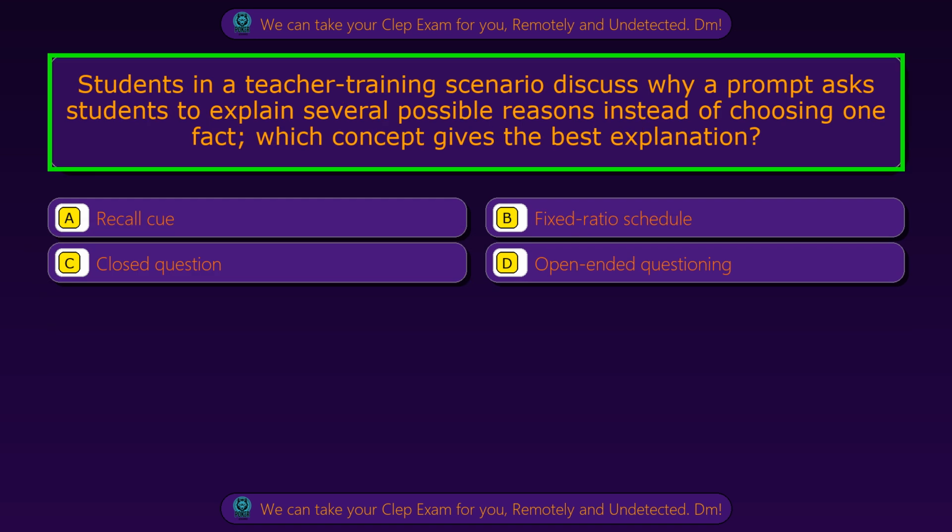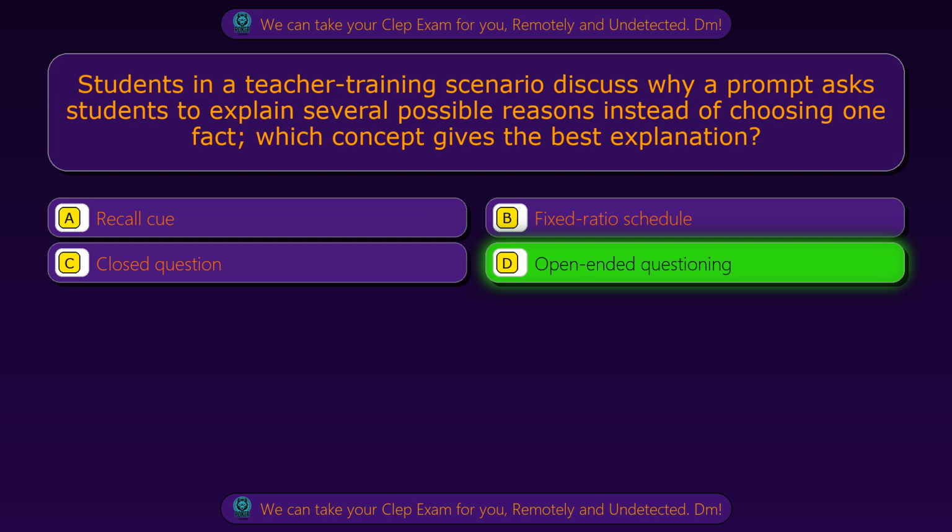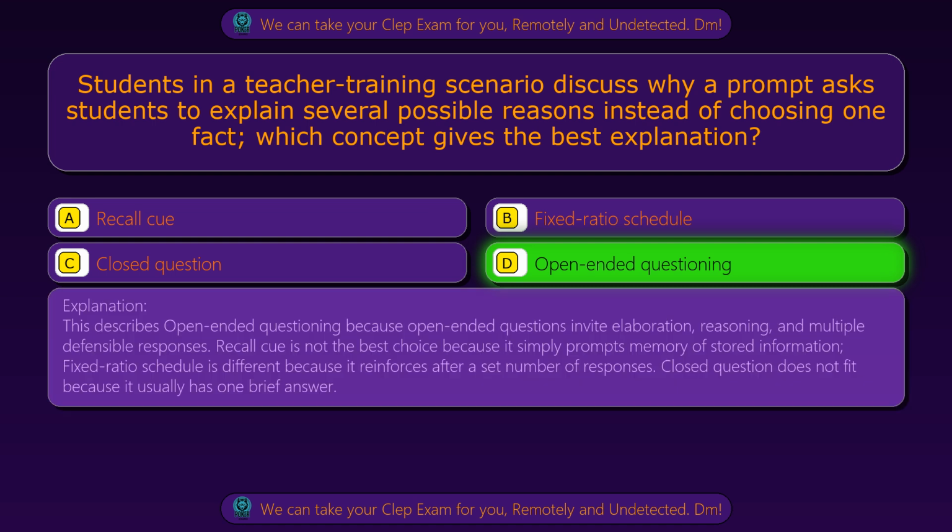Question 76. Students in a teacher training scenario discuss why a prompt asks students to explain several possible reasons instead of choosing one fact. Which concept gives the best explanation? Option A. Recall cue. Option B. Fixed ratio schedule. Option C. Closed question. Option D. Open-ended questioning. The correct answer is option D. Open-ended questioning. This describes open-ended questioning because open-ended questions invite elaboration, reasoning, and multiple defensible responses.